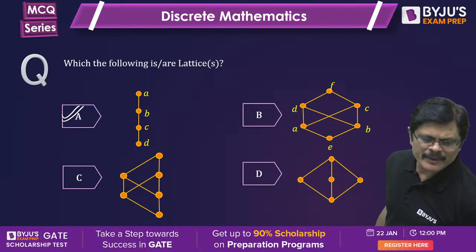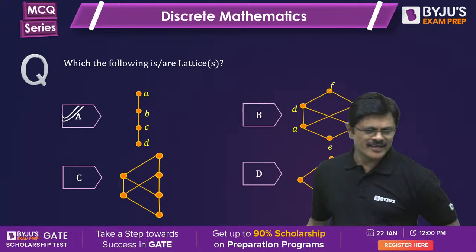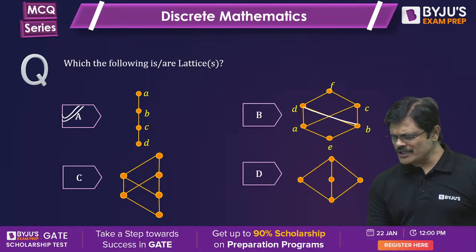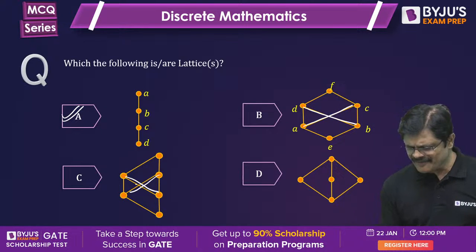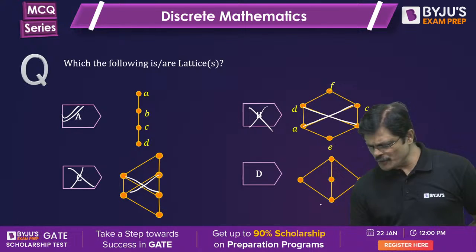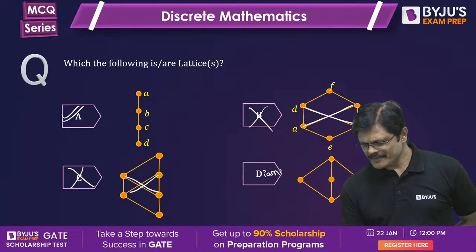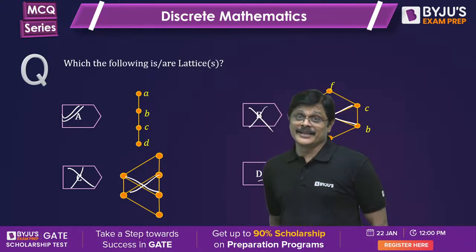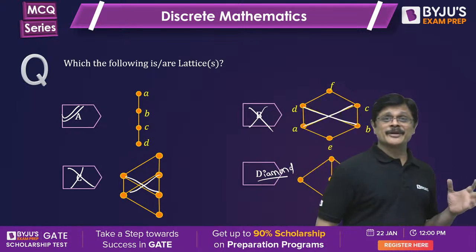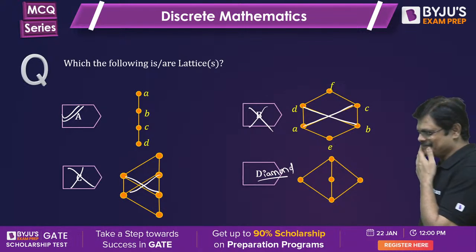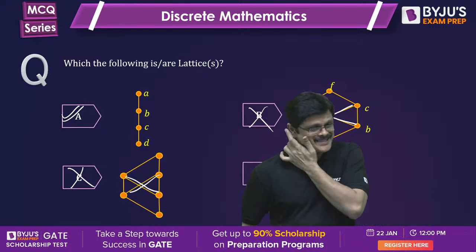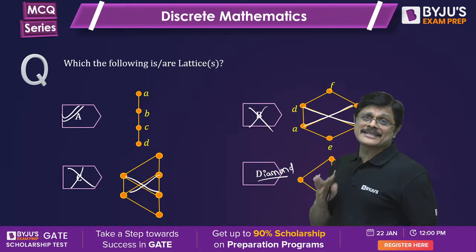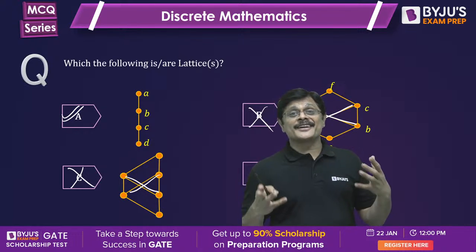B is not a lattice. See this particular crossover; whenever you see it, you can easily identify it is not a lattice. This is a beautiful fellow called diamond lattice. With the D we have the name diamond. See, only a discrete mathematics faculty can give you diamonds. So I am giving you diamond. It's called diamond lattice, a very good example to check. Not all lattices are distributive lattices.